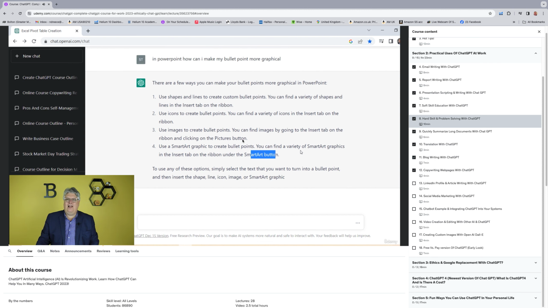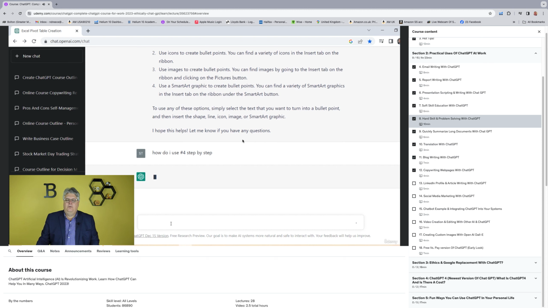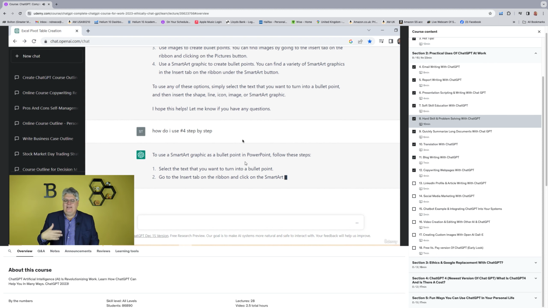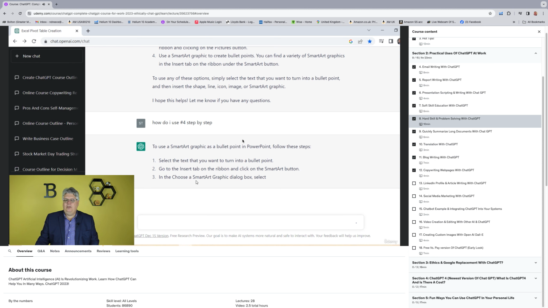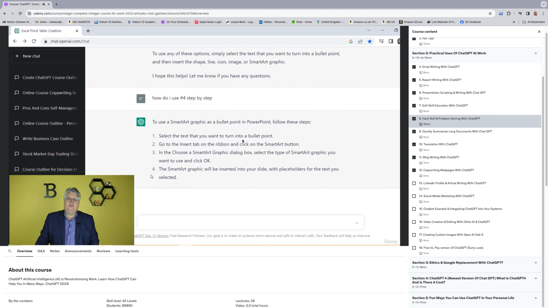SmartArt graphics, it's not advanced, but it's something that a lot of people wouldn't know about, right? So let's say I want to pick up on that. How do I use number 4, SmartArt graphic, step by step? All right. So use SmartArt graphic as a bullet point in PowerPoint. Follow these steps. Select the text you want to turn into bullet points. Go to the Insert tab, SmartArt, and then it'll walk me through how to turn these into more of a graphical unit, and click OK and all this. So it's really walking me through this.